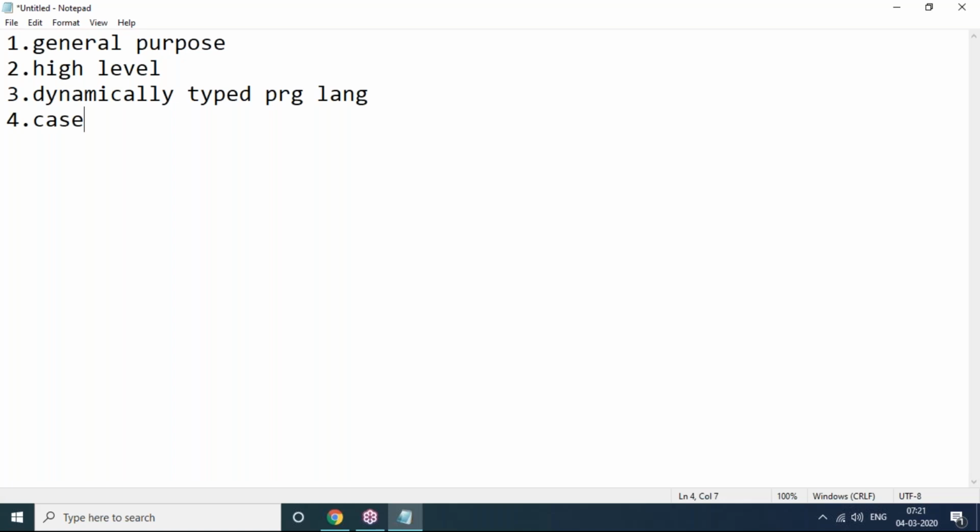Next, Python is a case sensitive programming language. What is the meaning of case sensitive? The way you declare variables, functions, or classes, the same way you have to access them.